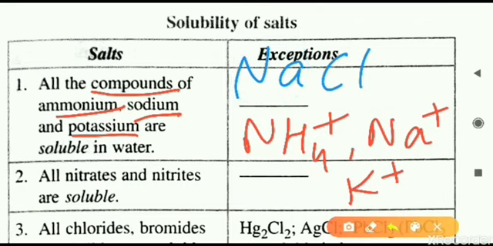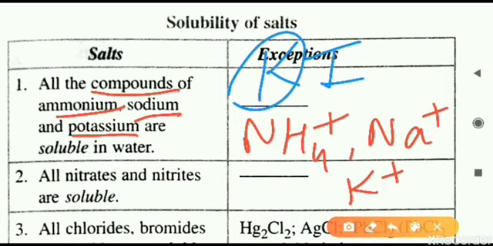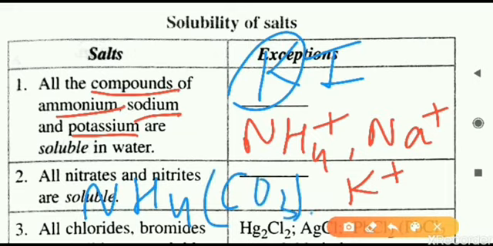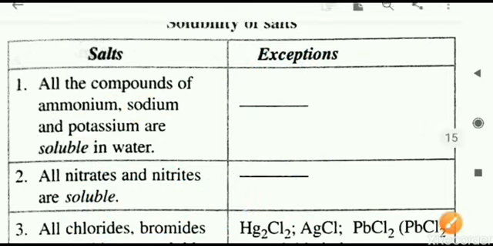Another one we can take, for example KI, that is potassium is there, it is soluble in water. Similarly, we can take an ammonium salt, (NH4)2CO3, ammonium carbonate. Here also ammonium is there, so it is soluble in water. So for any salt, irrespective of the negative radical, we will not see the negative radical. If any of these three, sodium, potassium, ammonium, positive radicals is there, we will say the salt is water soluble. No exception is there.